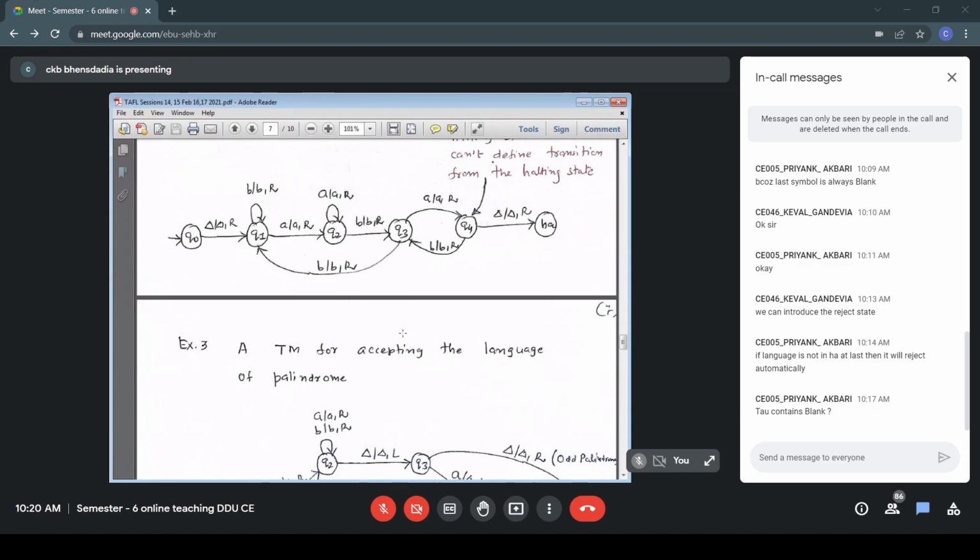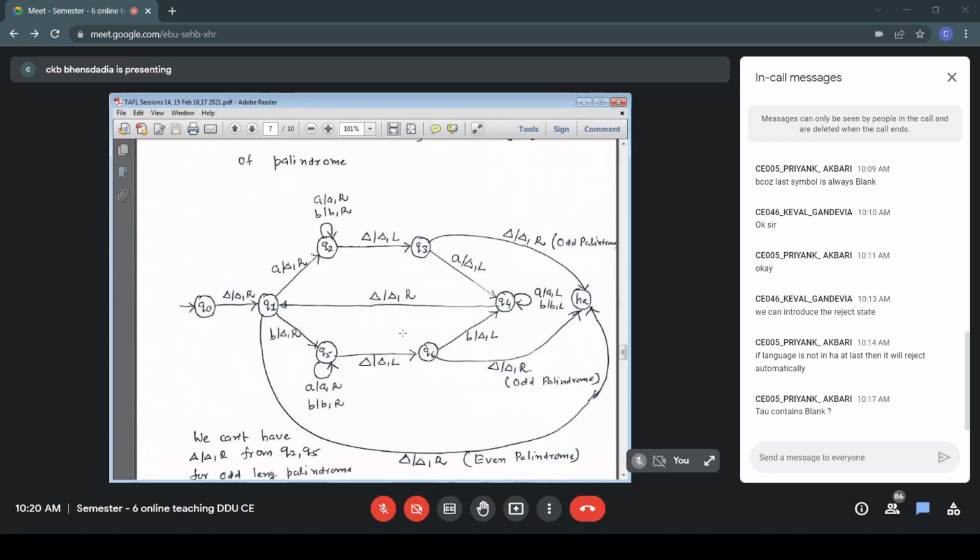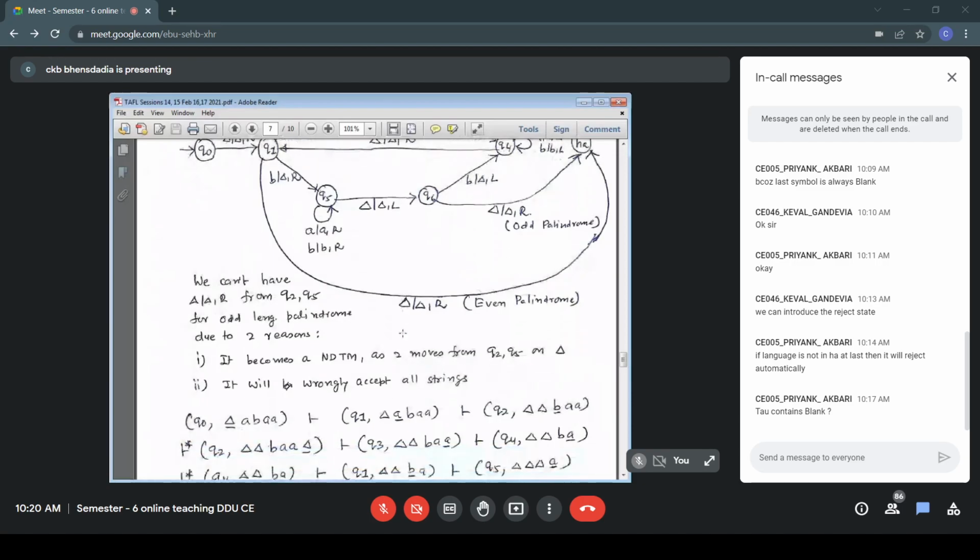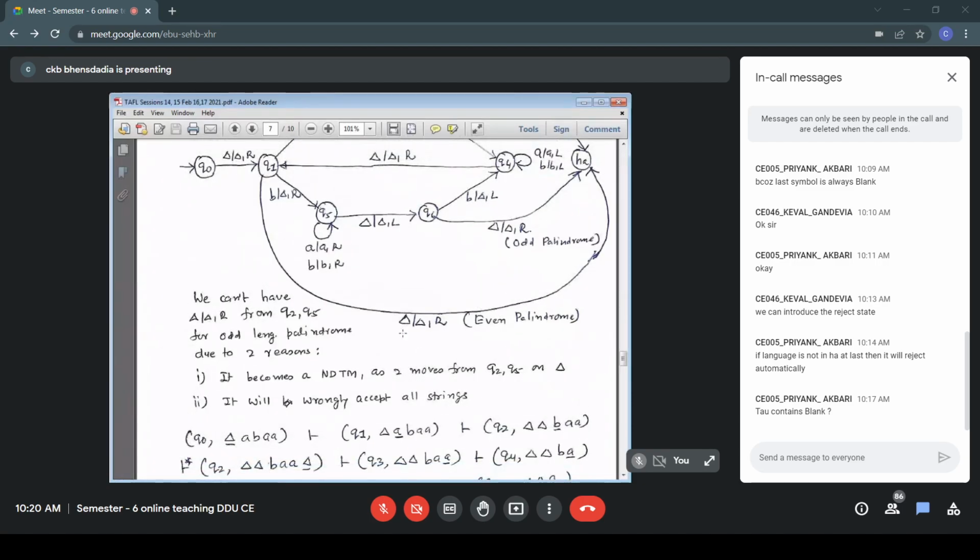And now I start moving towards left. I had read A from the left. I have skipped unmatched symbol. Getting first blank, I go to the last non-blank symbol, that is blank blank L, and I go to state Q3. So it is Q3, and now I am reading the last row on your screen in the middle configuration. So there is blank blank L. Now I am positioned over the rightmost A. I start moving towards left.